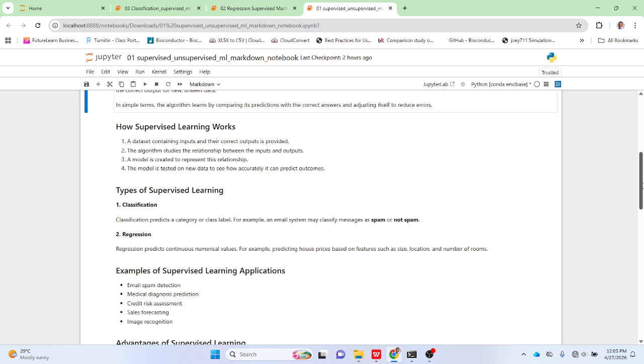All right. So then for the types of supervised learning, we have classification. Classification predicts a category or class label. For example, an email system may classify messages as spam or not spam. So to break it down, for most data, we have independent variables and a dependent variable. For a classification model, the dependent variables are classes, they are categorical data. They can be 2, they can be 3, and so on.